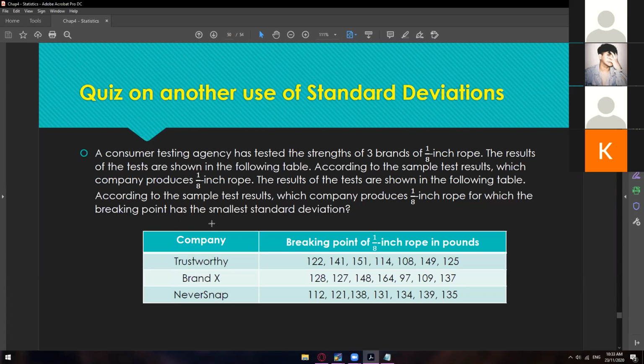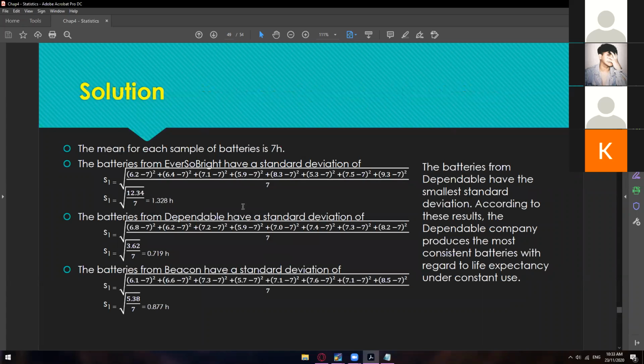So moving on, right after the example, of course, as expected, you're going to have a short quiz, just one quiz on this specific topic. So I'll be leaving this one to you guys. Just do something similar to this one.